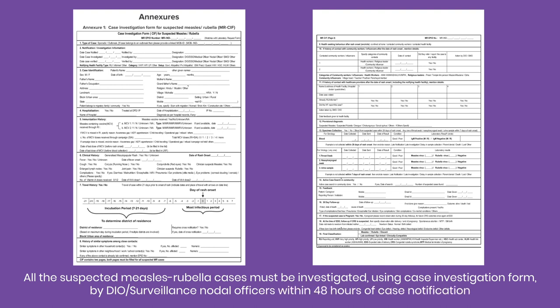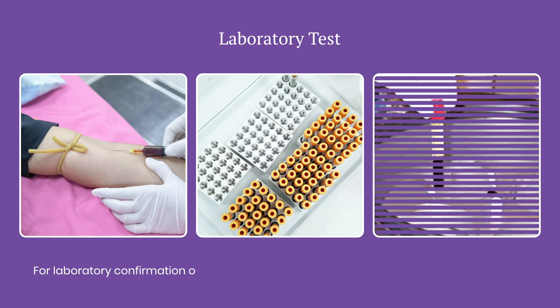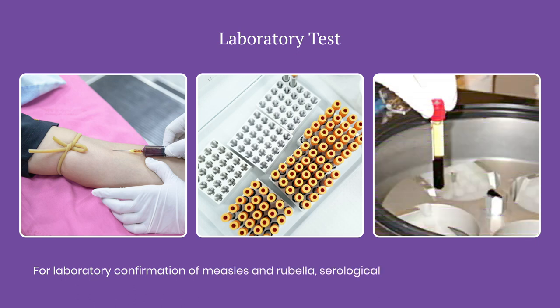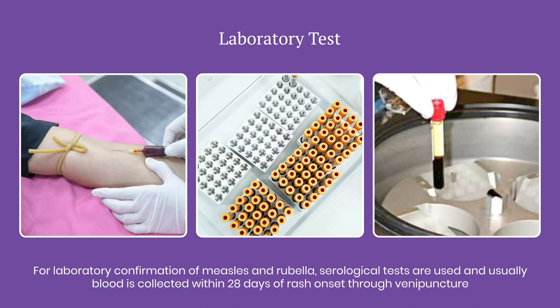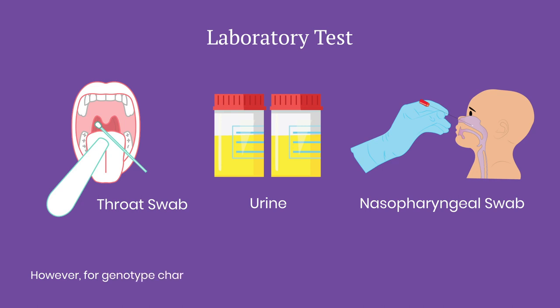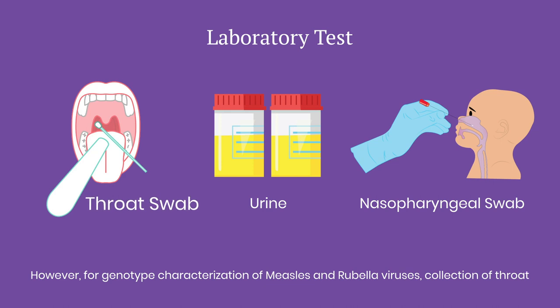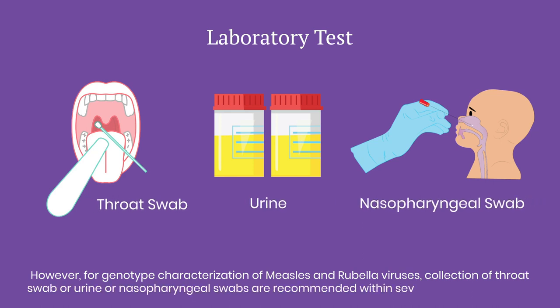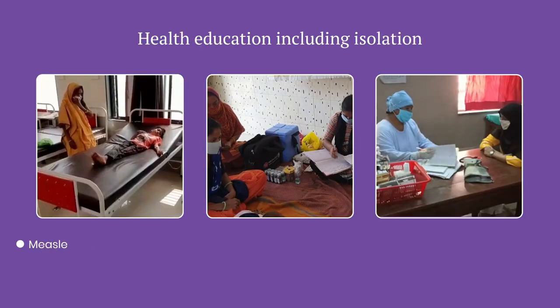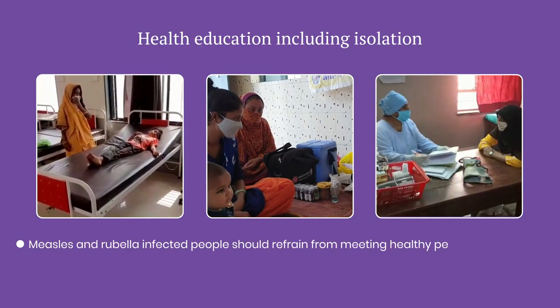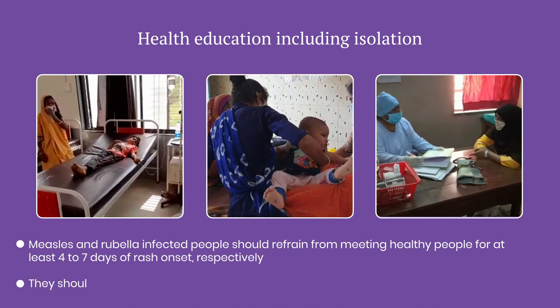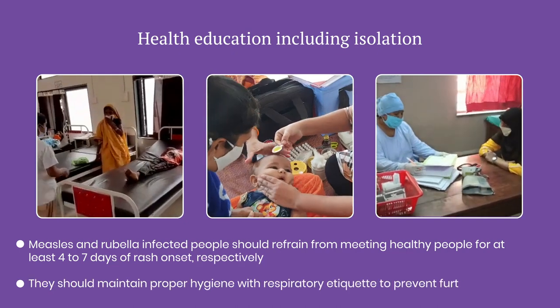For laboratory confirmation of measles and rubella, serological tests are used and usually blood is collected within 28 days of rash onset through venipuncture. However, for genotype characterization of measles and rubella viruses, collection of throat swab or urine or nasopharyngeal swabs are recommended within 7 days of rash onset. Both measles and rubella infected people should refrain from meeting healthy people and maintain good hygiene to prevent transmission.